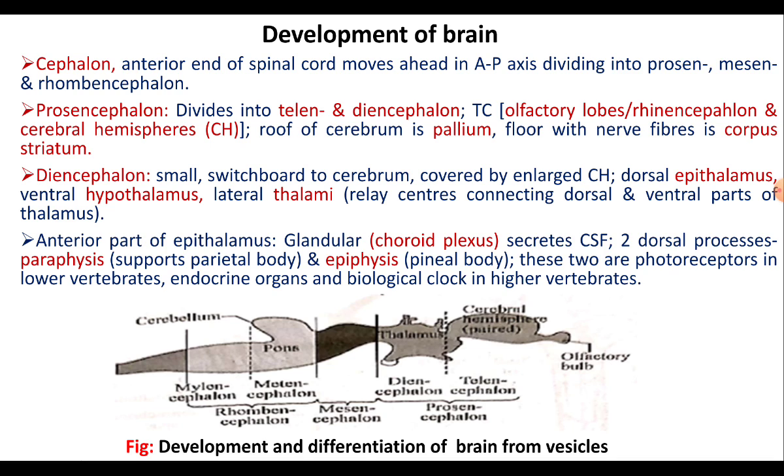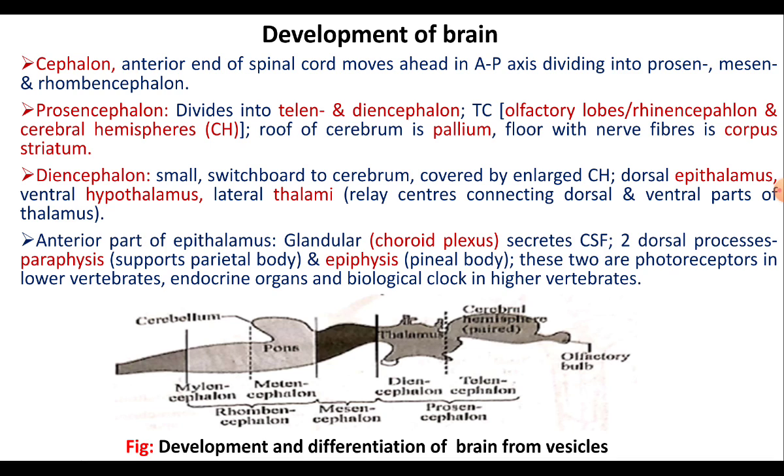The anterior wall of the telencephalon is known as the lamina terminalis, which marks the original boundary of the brain. And this telencephalon grows beyond the lamina terminalis and forms paired cerebral hemispheres, where the